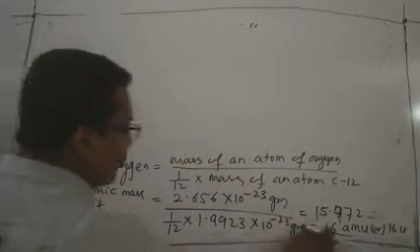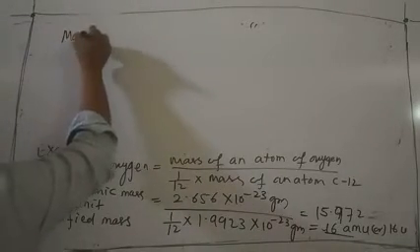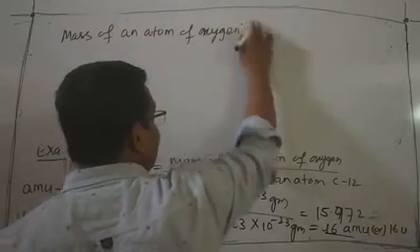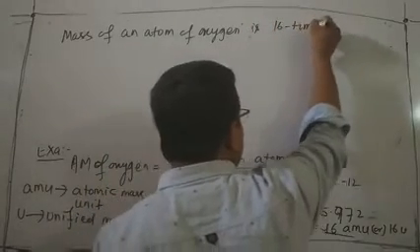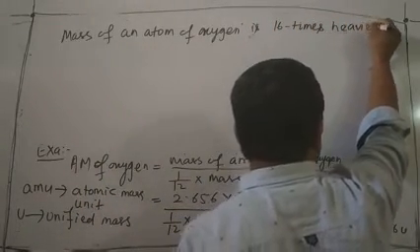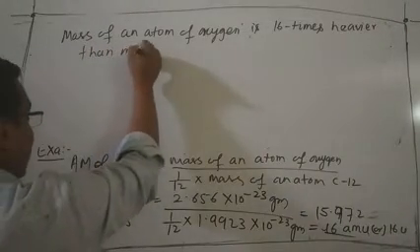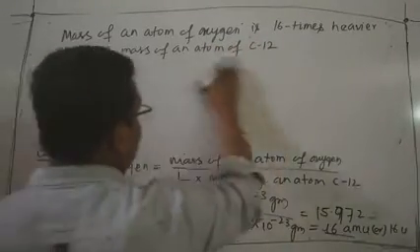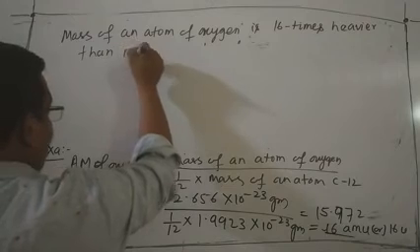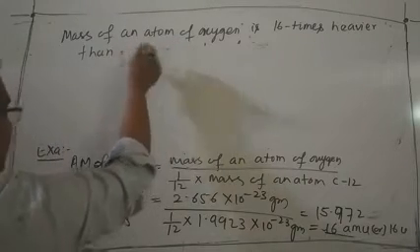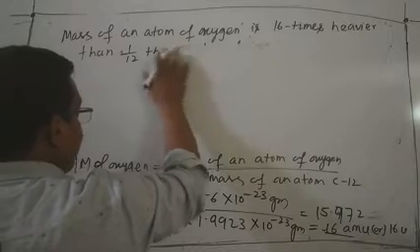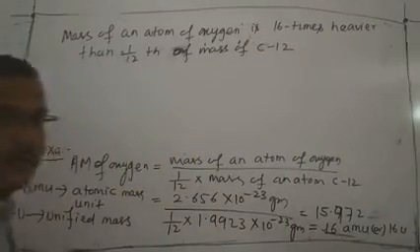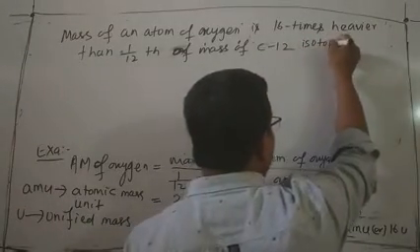From this value you can write one sentence: the mass of an atom of oxygen is 16 times heavier than 1/12 of the mass of a C12 isotope atom.